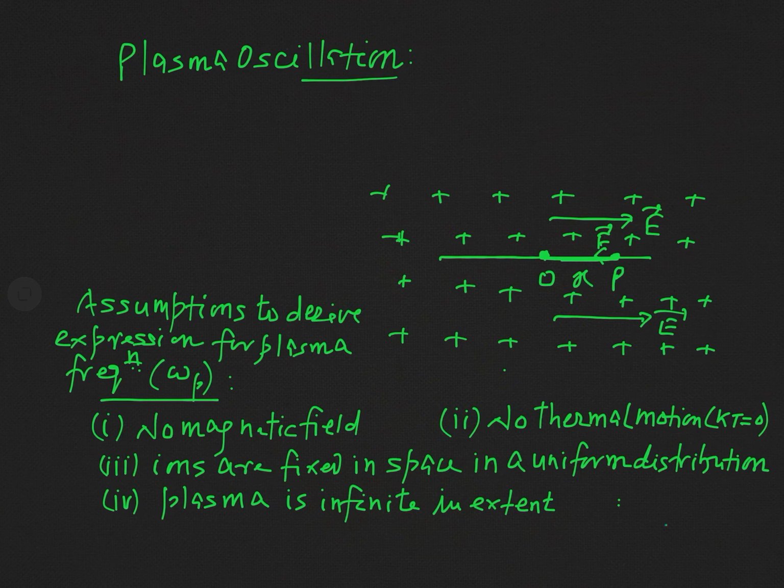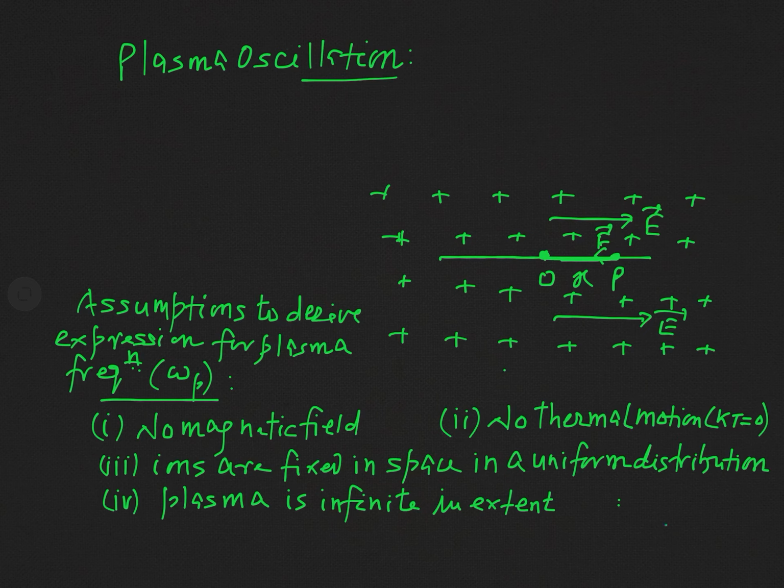When the electron is displaced, an electric field is produced, and the direction of the electric field is such that the electron is pulled towards the equilibrium position. See in this figure, when the electron is displaced from O to P, in the rightward direction, the electric field produced is also in the rightward direction.